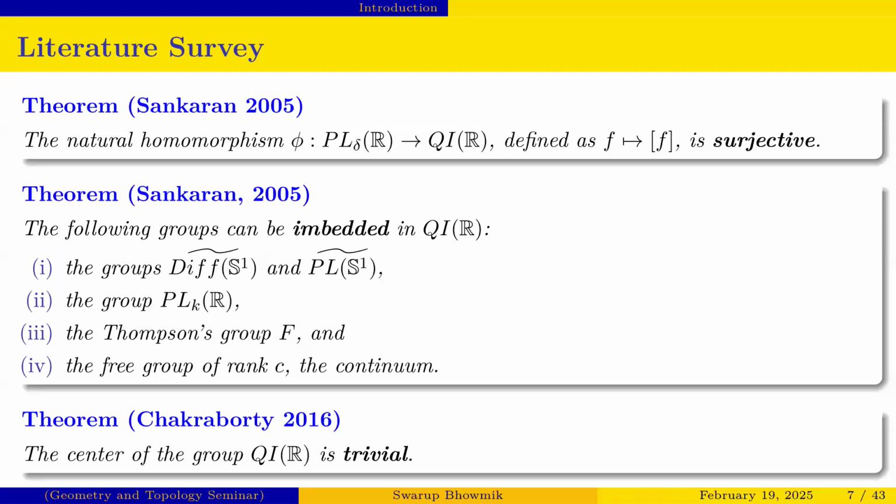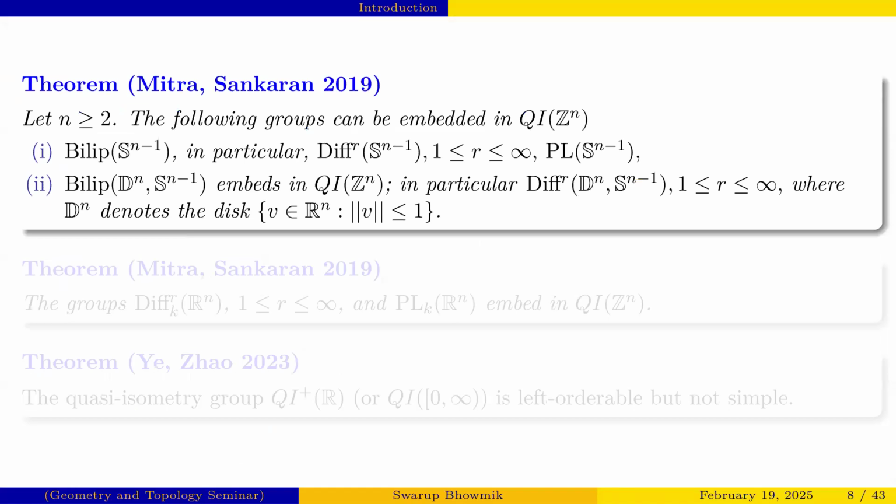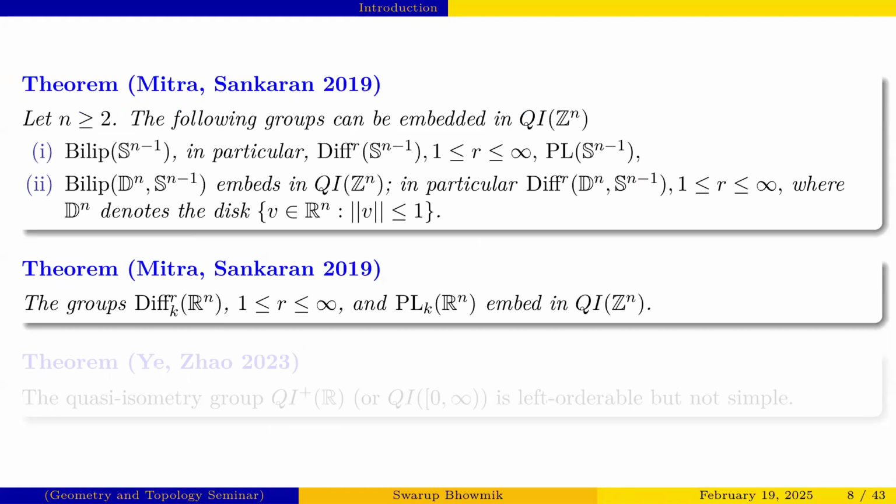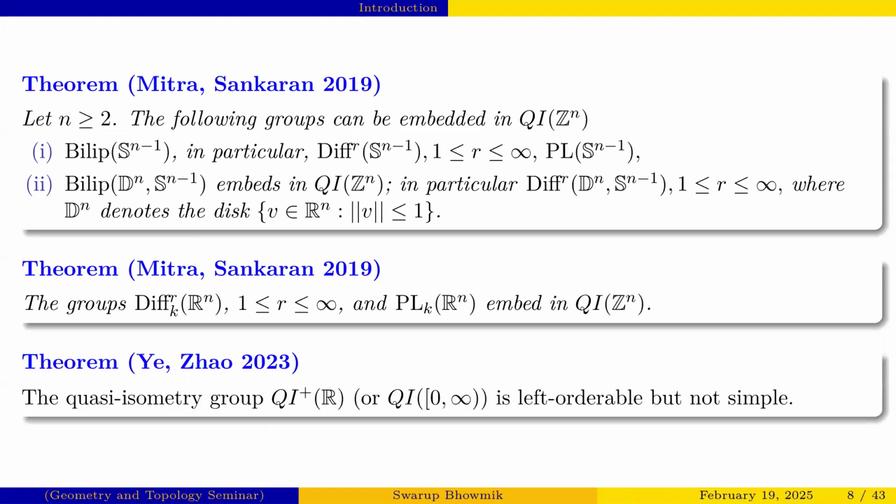That is also an interesting result. So then in 2019, Mitra and Sankaran proved some extension of the previous result. That means the following groups are embedded in the group QIZN, like bilipschitz of Sn-1, diffeomorphism of Sn-1, PL Sn-1, these types of groups. And recently in 2023, Ye and Zhao proved an interesting result that the orientation preserving quasi-isometric group of the real line is left orderable but not simple.